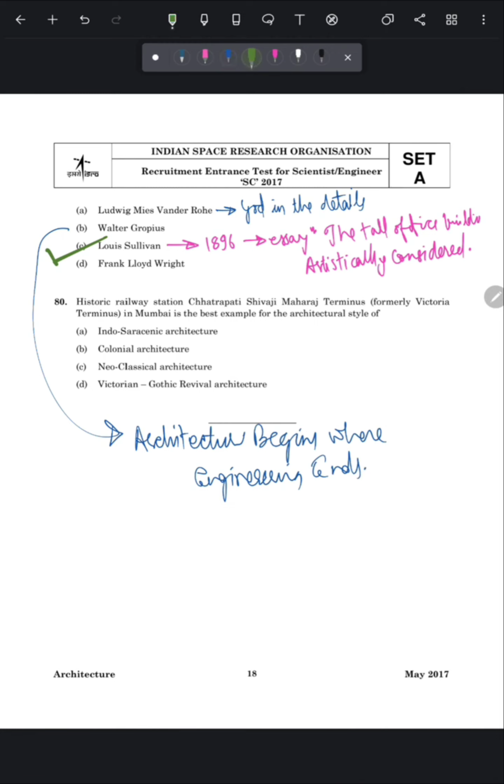Historic railway station Chhatrapati Shivaji Maharaj Terminus, formerly Victoria Terminus, which is located in Mumbai, is the best example of the architecture style of? And the correct answer of this question is option number D, Victorian Gothic Revival architecture.